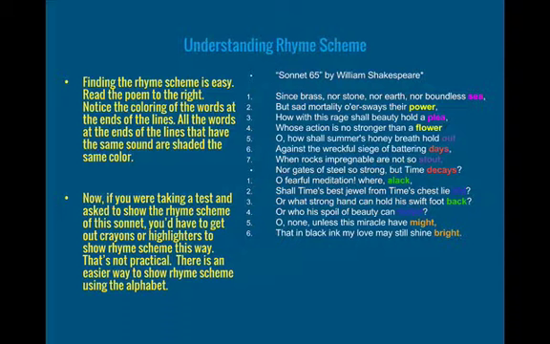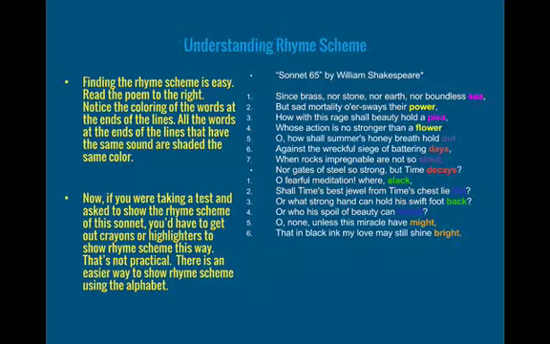So finding the rhyme scheme is easy because you can already hear rhymes. You've been looking at language for your whole life now. So you read the poem to the right. Notice the coloring of the words at the ends of the line. So all the words at the ends of the line that have the same sound are shaded the same color, like see and plea are both pink, and power and flower are both yellow.